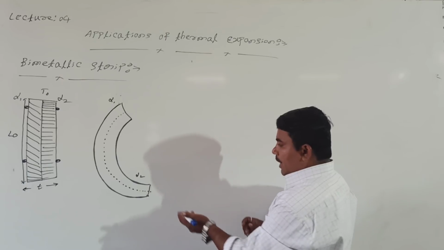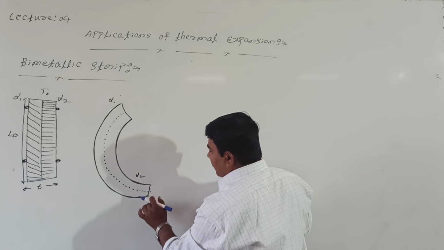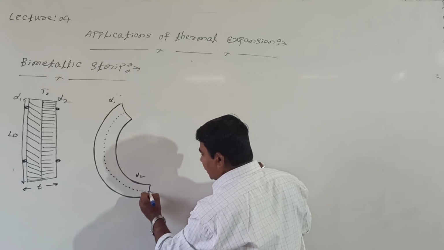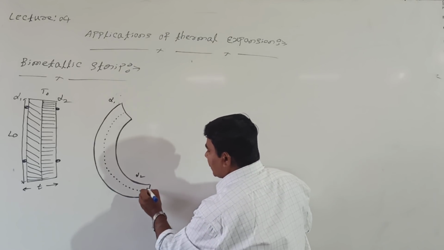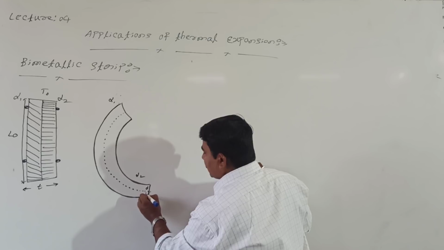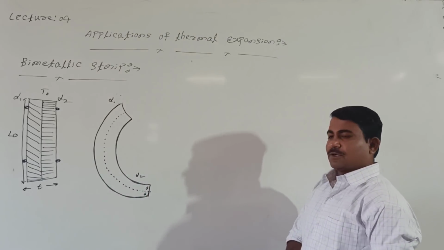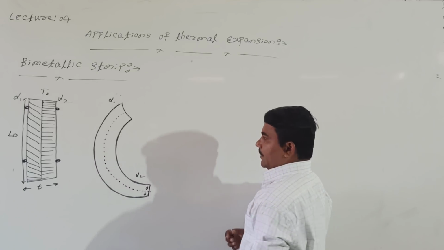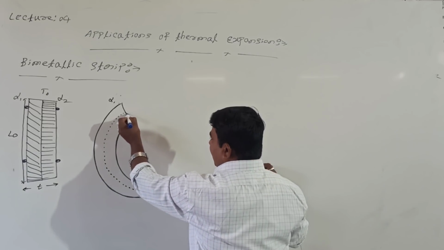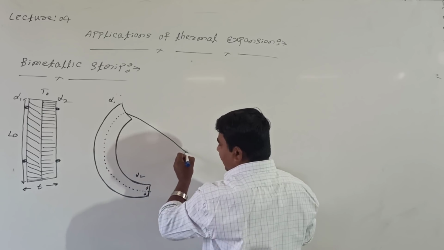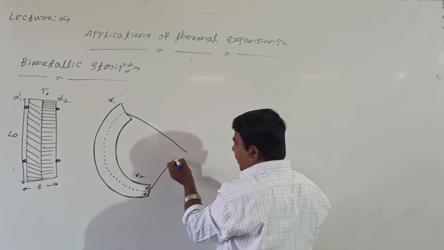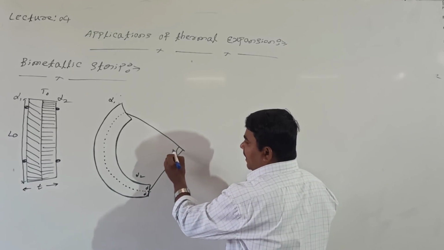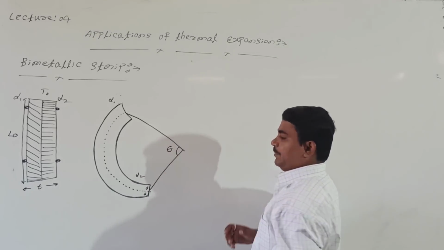Now these two materials from the center each have thickness D. This is D, this also D. Equal length. Total thickness is T. Now see here, from this center it bends with a certain radius of curvature, by this angle theta.